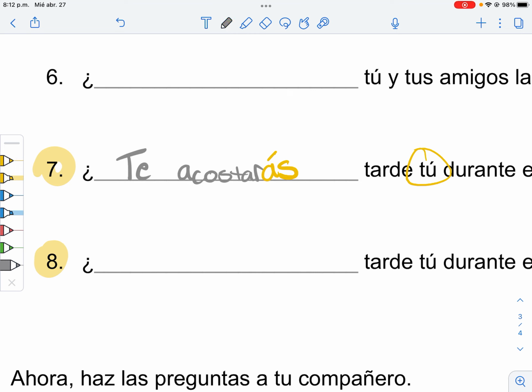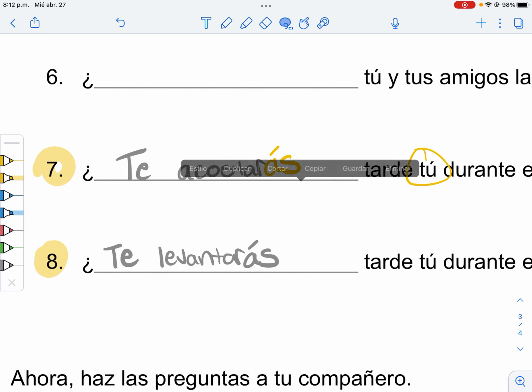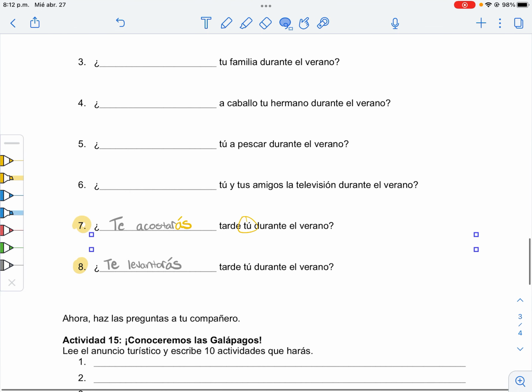Our next verb, levantarse, is a very similar process. I'm going to do it in a different order, though. Okay, levantarse, I know already, is going to start with a te. Levantarás. I guess that was the same order, but I just kind of wrote it. Te levantarás tarde durante el verano. Do you go to sleep early or late? Do you go to sleep late? And do you wake up early? So those are your 2 questions. Now we're going to practice answering them.